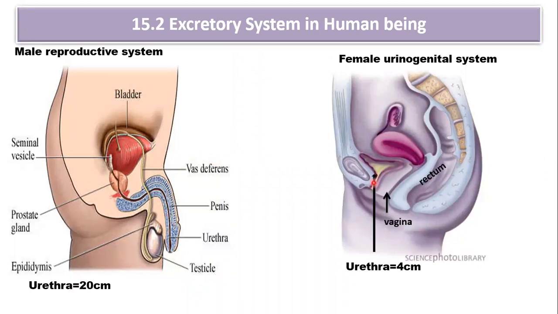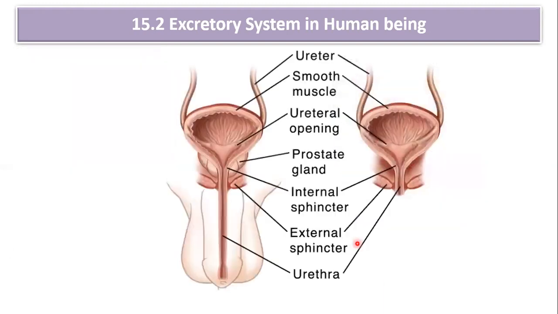In case of the female, you can see this is the opening of the urethra, which is going to open into the vestibule of the female reproductive system. You can see this is the location of the vagina. Just next to the vagina, there will be one more opening into the vestibule, that is the urethral opening, and the length of the urethra is only 4 centimeter in the female.